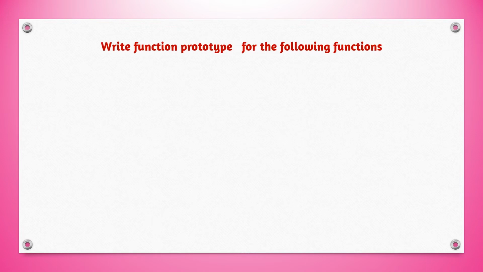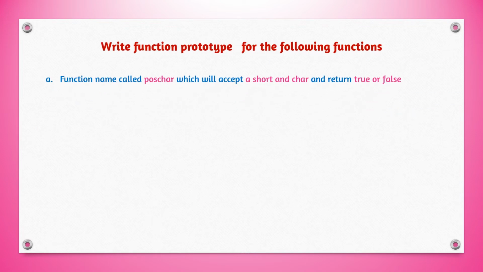Some more example we can discuss. Function name called postchar which will accept a short and a character and return true or false. True or false means it is boolean, and accept on the right hand side short a comma character ch. So boolean postchar short a character ch. One more thing keep in mind, in the function prototype never put the semicolon. Function definition in the first line also never put the semicolon.